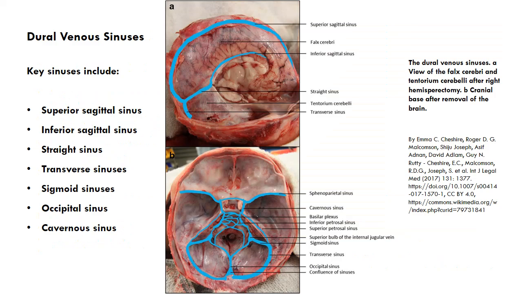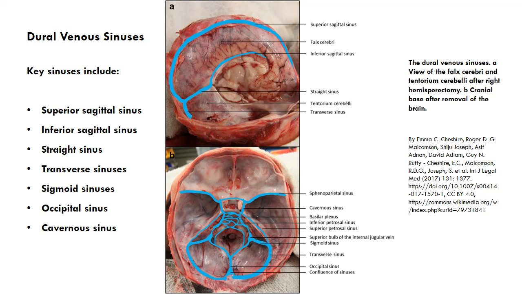Dural venous sinuses. The dural venous sinuses are endothelial lined spaces between the periosteal and meningeal layers of dura mater. They are responsible for collecting venous blood and cerebrospinal fluid from the brain. Key sinuses include the superior sagittal sinus located along the midline in the falx cerebri. Inferior sagittal sinus runs along the inferior margin of the falx cerebri. Straight sinus connects the inferior sagittal sinus to the confluence of sinuses. It collects blood from the deep brain via the great cerebral vein of Galen and the inferior sagittal sinus.